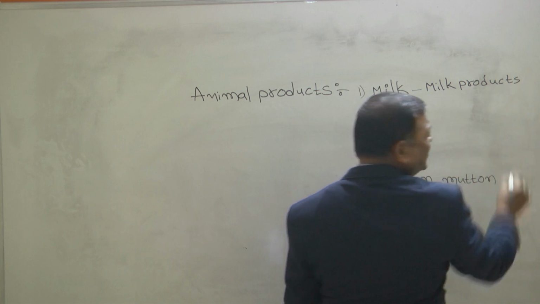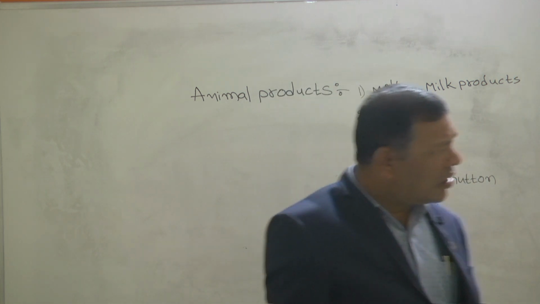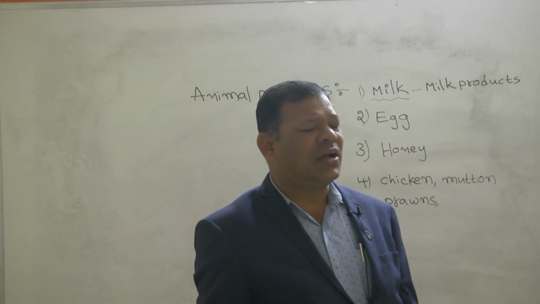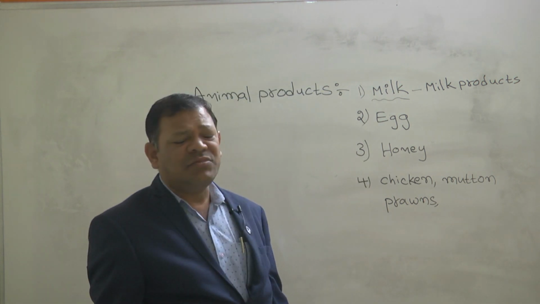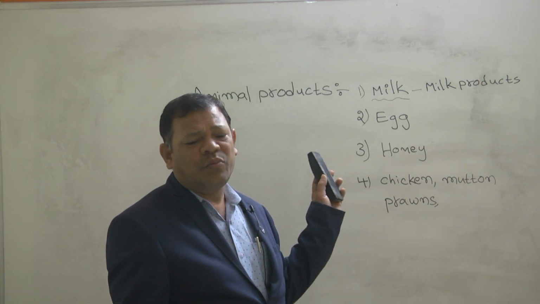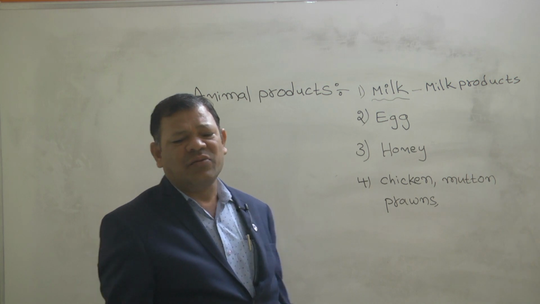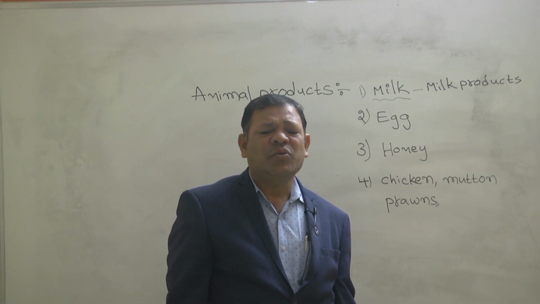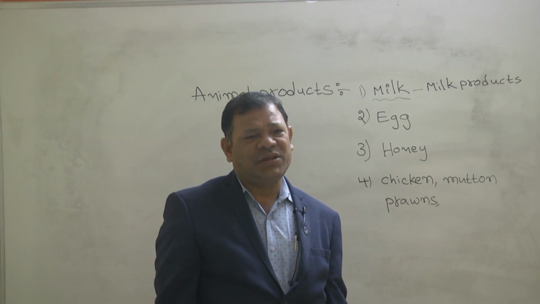In milk products, milk is a major source of protein. In milk, what is the major component? Protein nutrients are present.